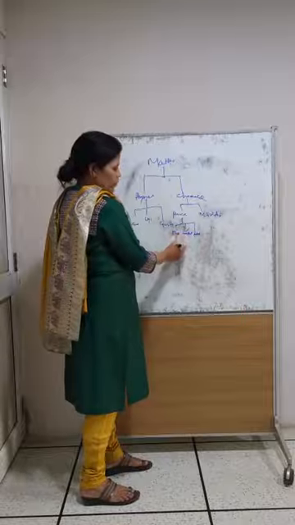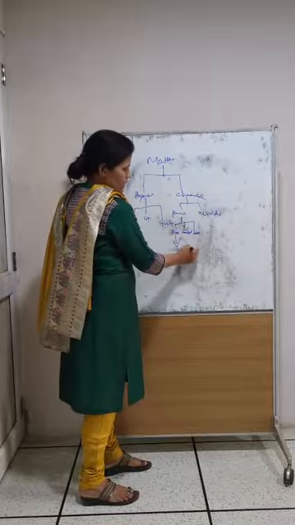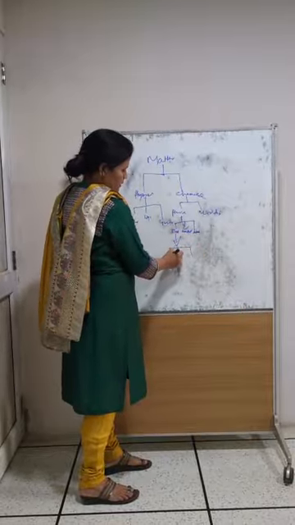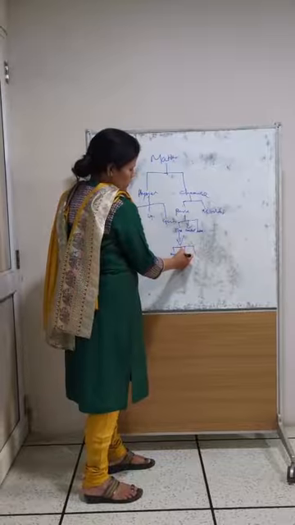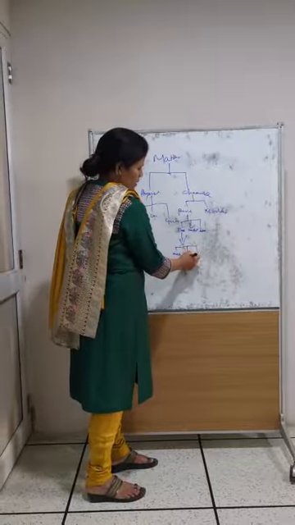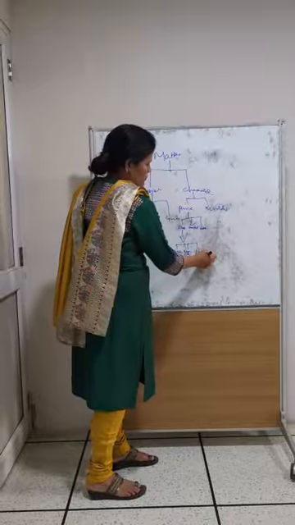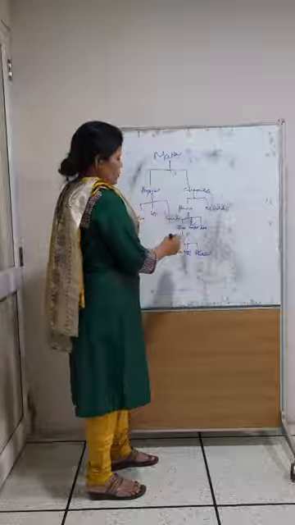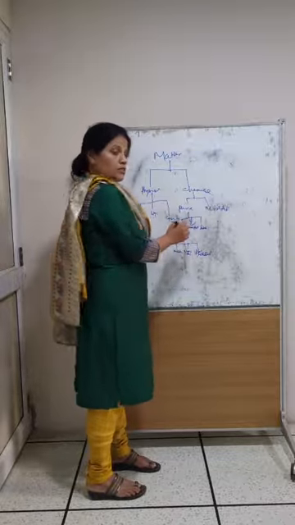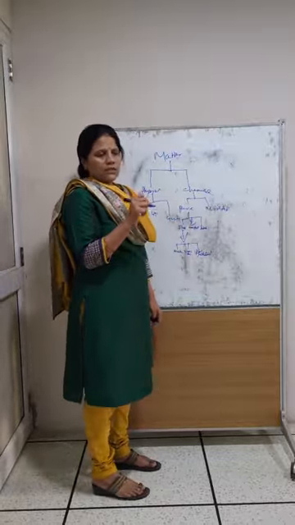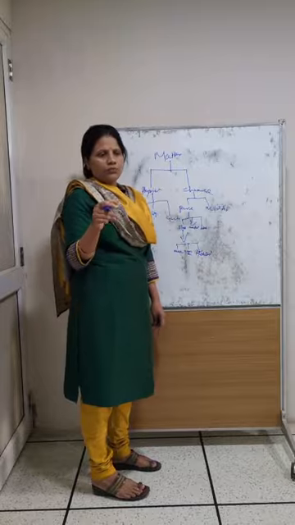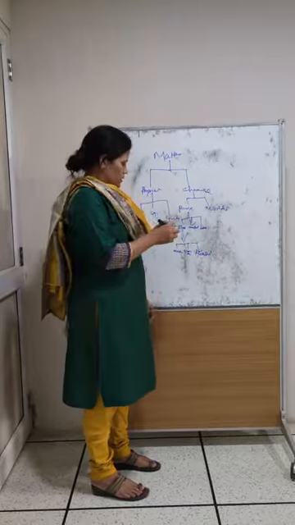That element is also divided into three types. One is metal, another one is non-metal, third one is metalloid. Okay, so what is an element? It is the smallest substance that cannot be subdivided or cannot be divided.